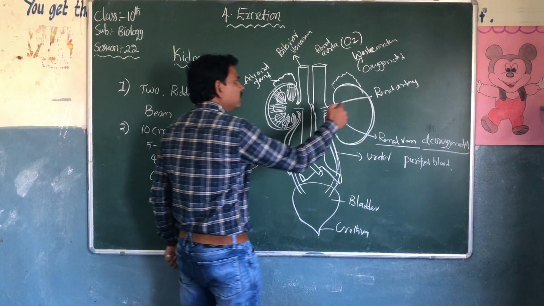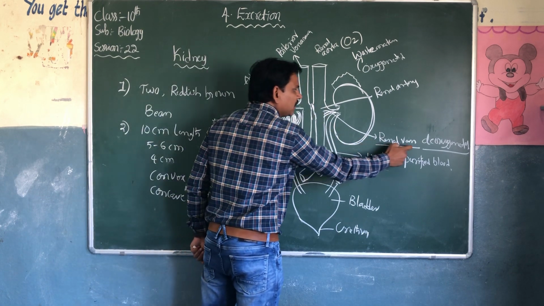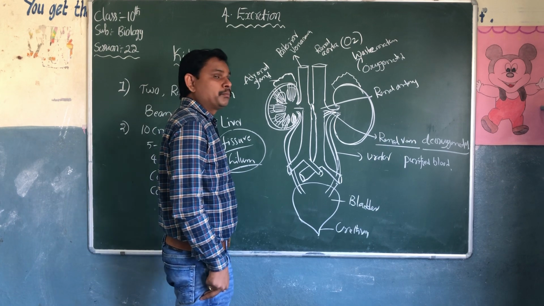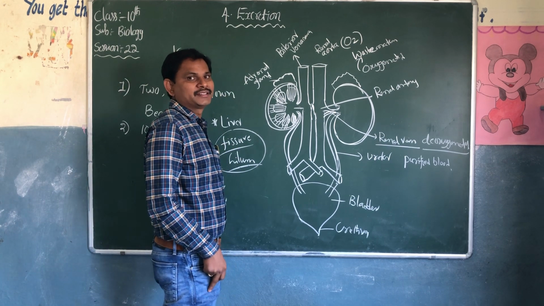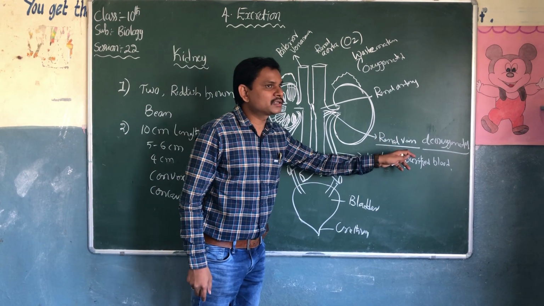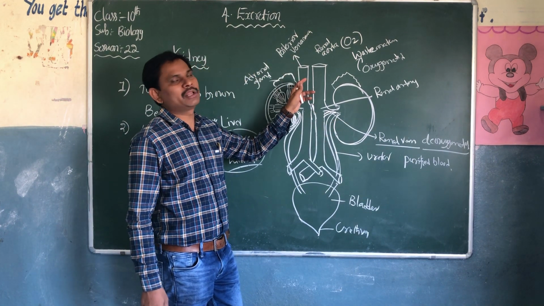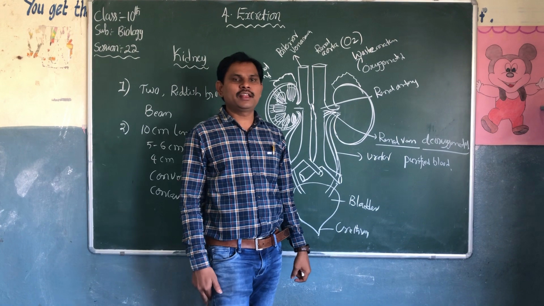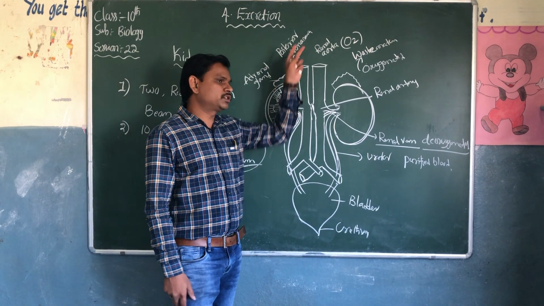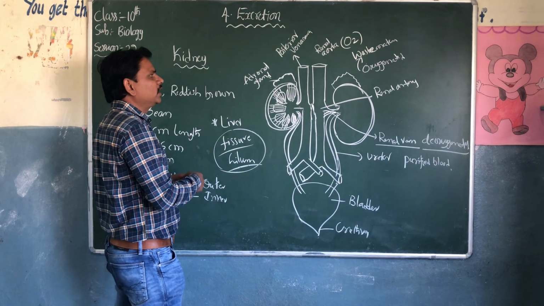So what happens when this deoxygenated blood returns through the renal vein? Deoxygenated blood, but it's a purified blood. The renal vein carries deoxygenated and purified blood into the posterior vena cava. Remember, in your third lesson, that is the heart, the posterior vena cava and superior vena cava carry blood into the